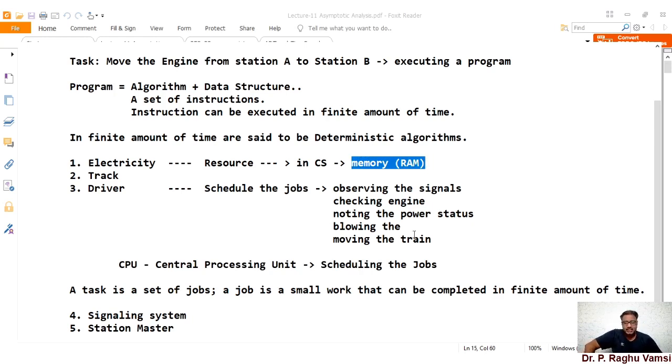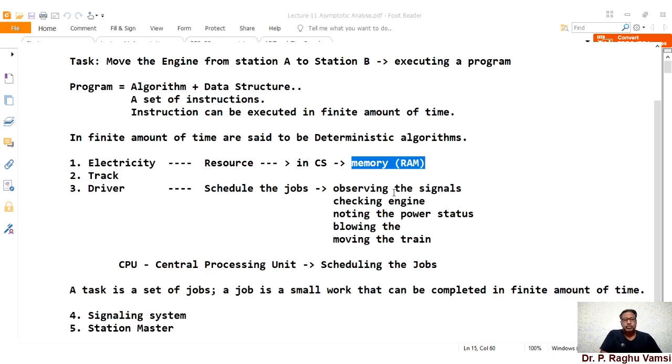That is the reason we must take care of memory and CPU when designing algorithms.